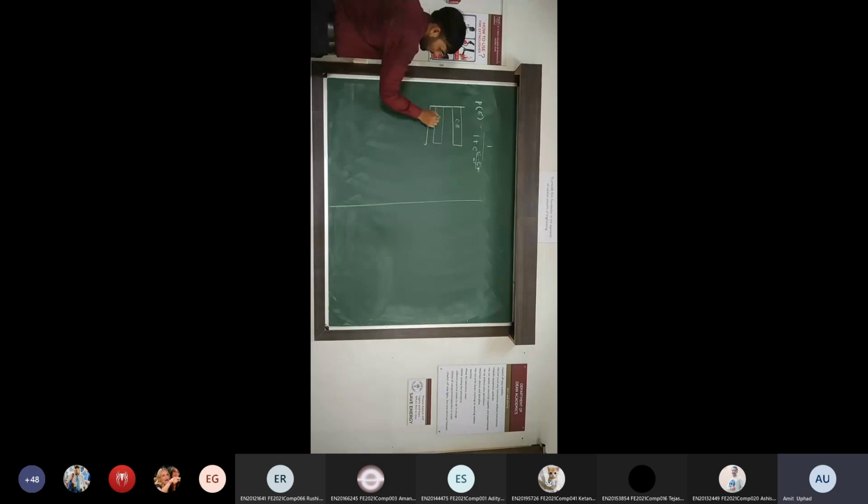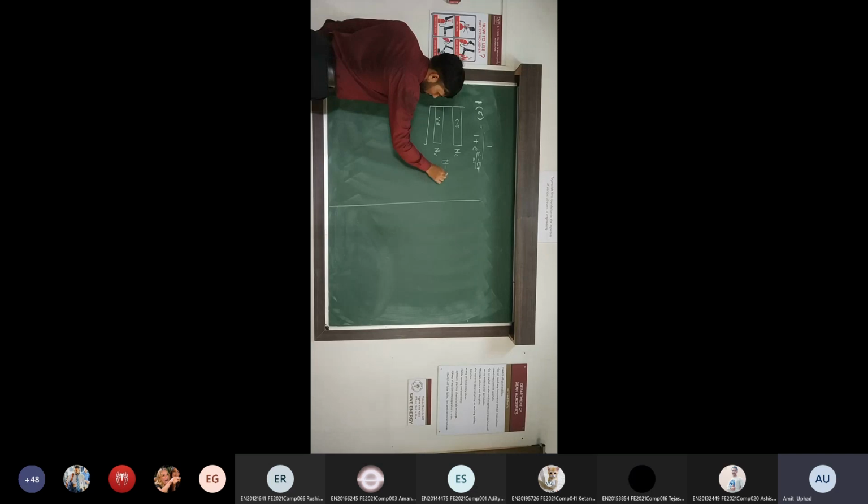Suppose the valence band has number of electrons Nv, and the conduction band has number of electrons Nc, and this is a semiconductor material. We have to find the Fermi energy for the semiconductor, the location of Fermi energy. The total number of electrons in the valence band and conduction band is capital N, which is the addition of Nc plus Nv.